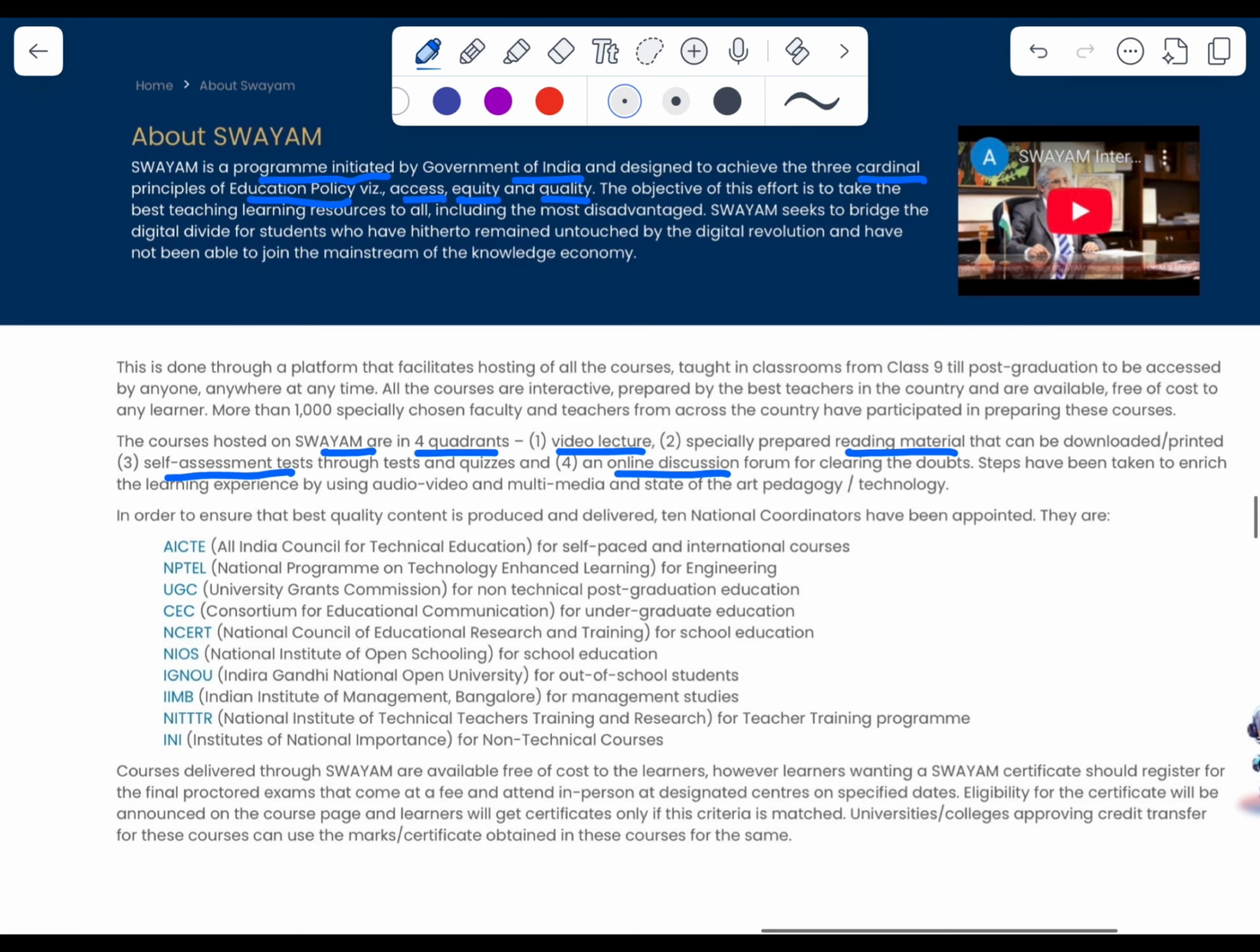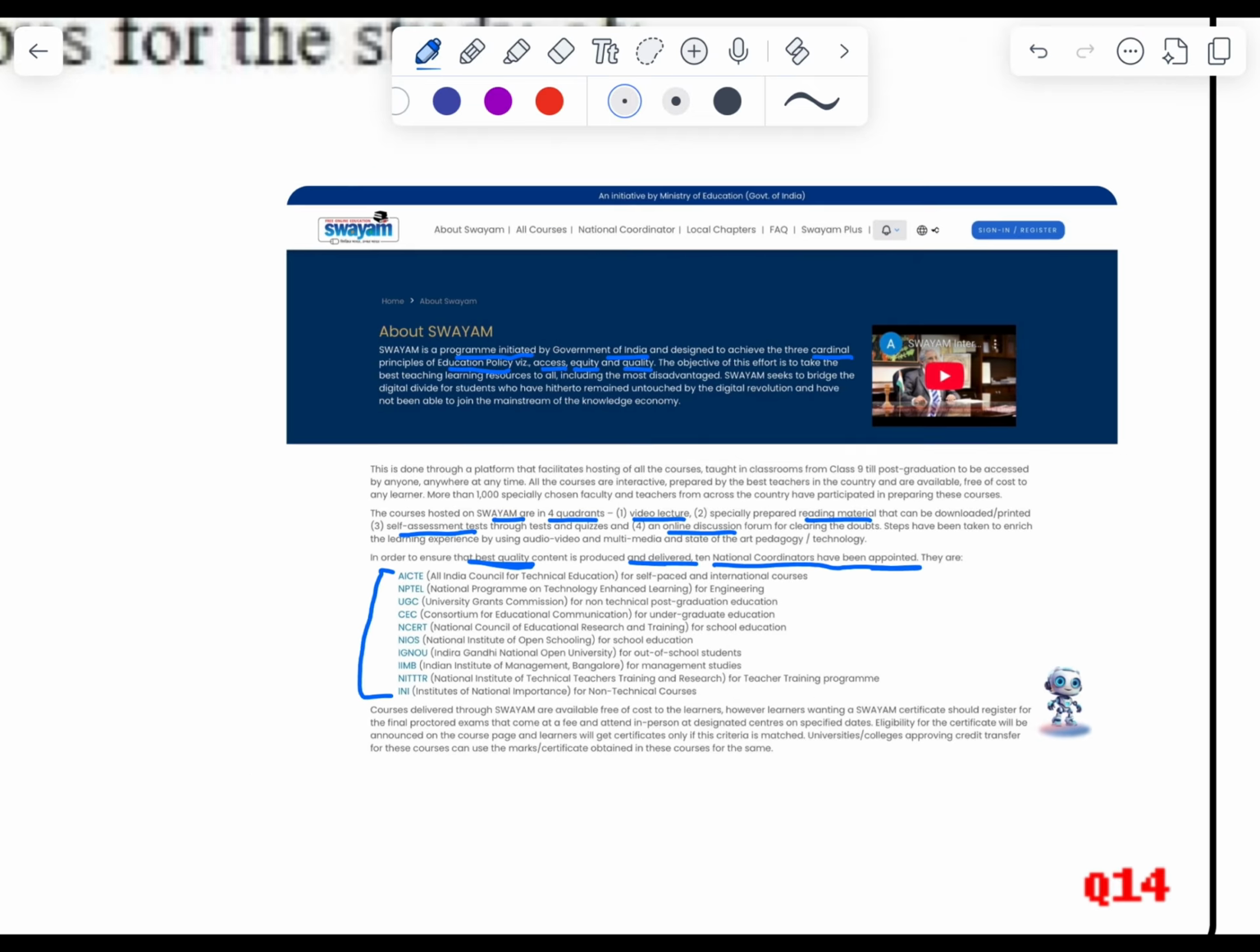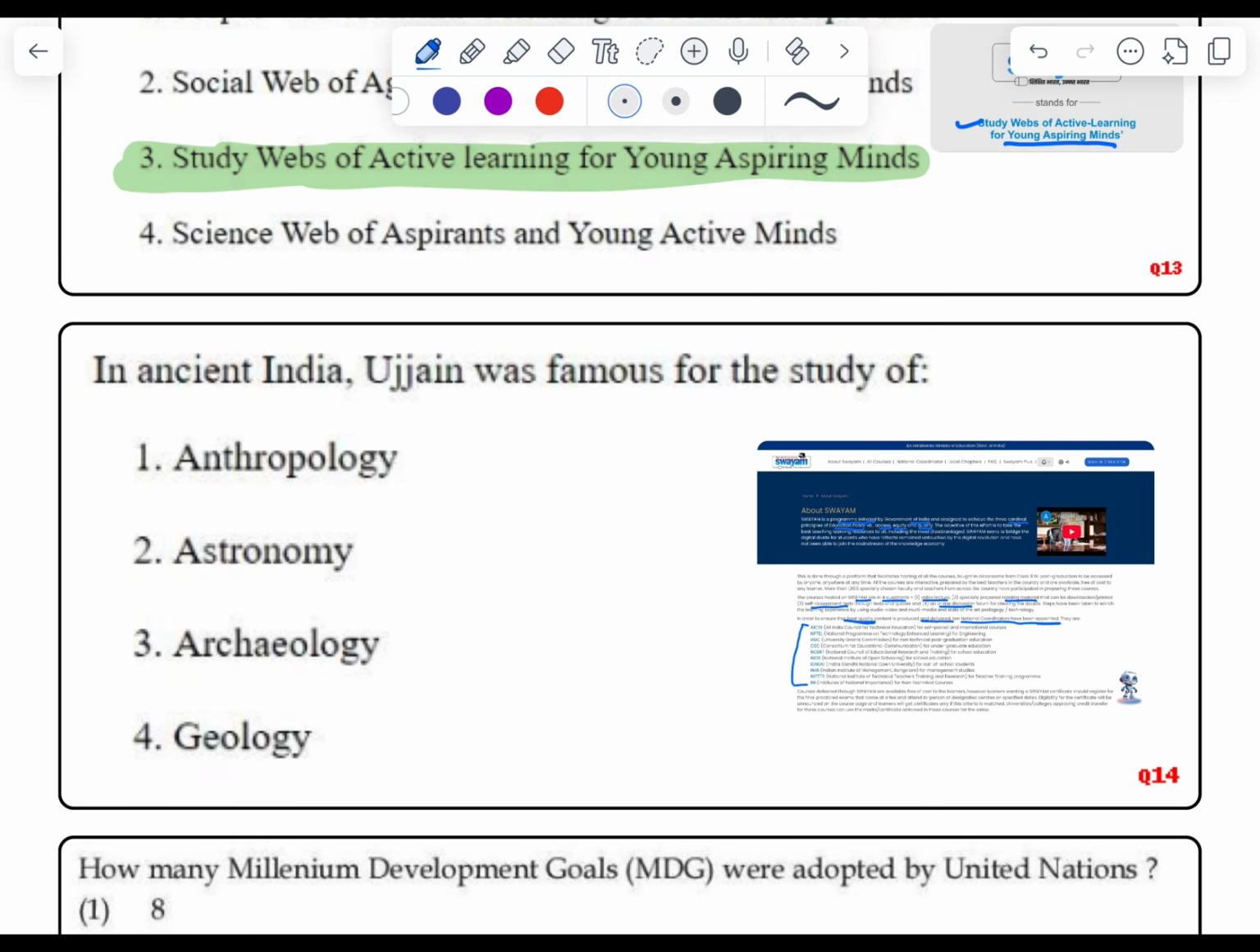And to ensure the best quality of content produced and delivered over SWAYAM, 10 national coordinators have been appointed. These are the 10 national coordinators. You have to remember the names of these coordinators. They are appointed to ensure the best quality content that is delivered on the SWAYAM portal. Okay, next question.